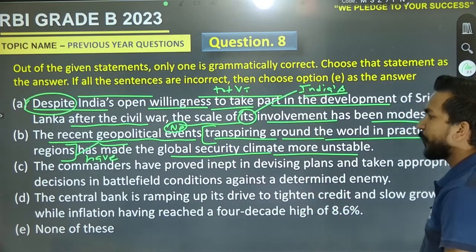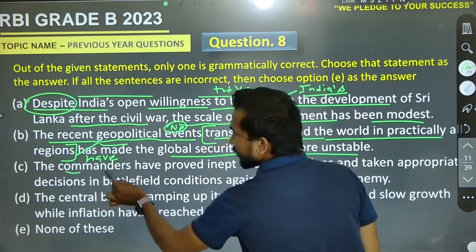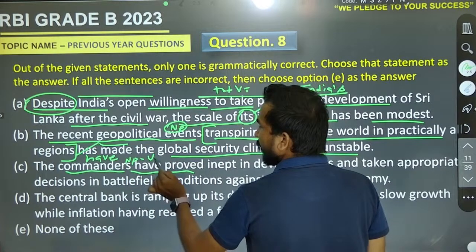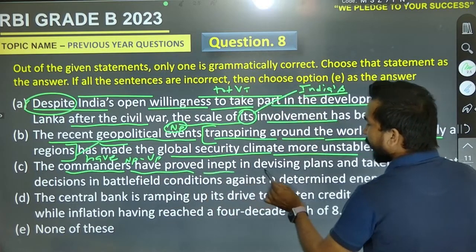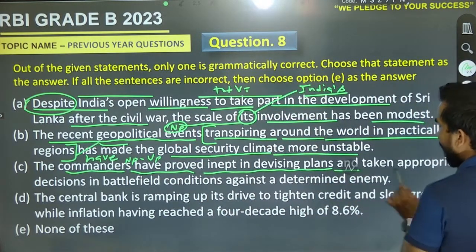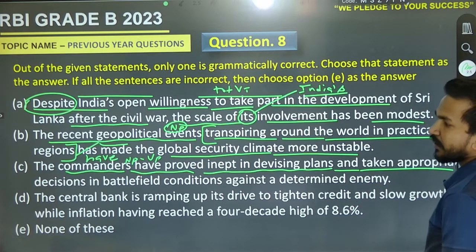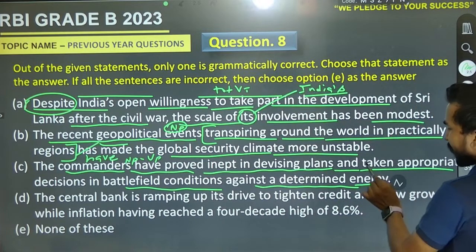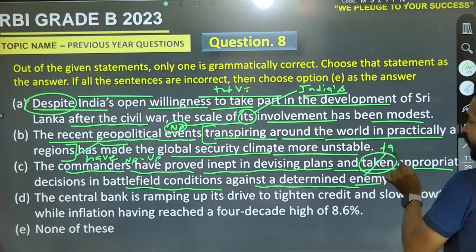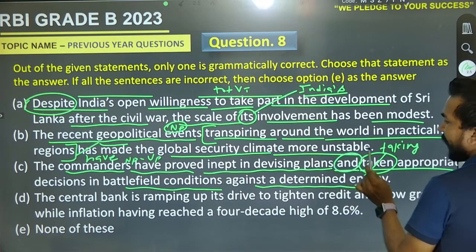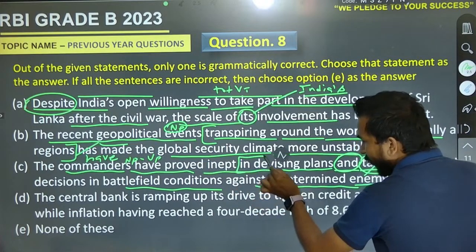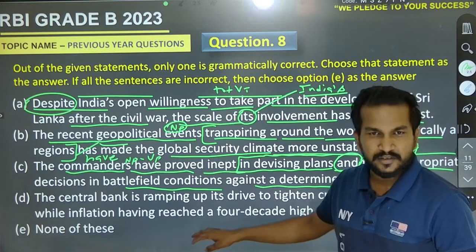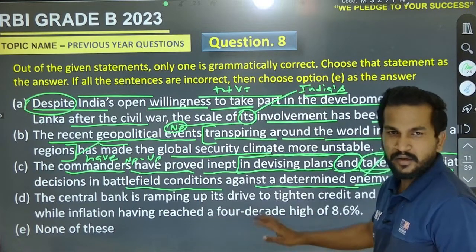The commanders have proved inept in devising plans. The commanders have: the right pair is plural noun with plural verb. Have proved inept in devising plans and taken appropriate decisions in battlefield conditions against a determined enemy. So it must be taking. Why? Because here is a pair with and, and that will be on the balancing side: in devising plans and taking appropriate decisions. It must be A. Okay, quite good.